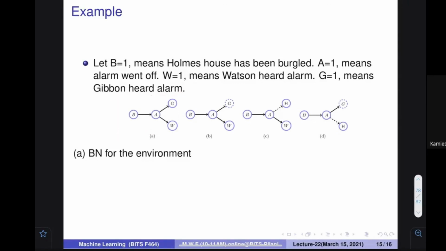Let's assume that there is some house where a burglary is happening. When the burglary happens, some alarm is going to sound. When the alarm sounds, there are two people, G and W, who are going to listen to it. It looks like G has some hearing problem. Sometimes he hears correctly, or sometimes he is only 70% sure, so even if the alarm is there, he is not 100% sure that the alarm has come or not. If I put dots, it means he has heard it correctly, but he is not telling you.